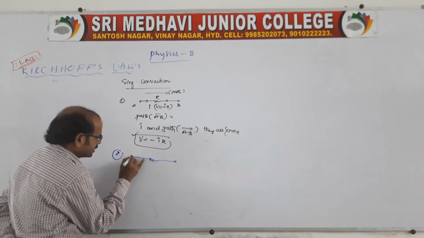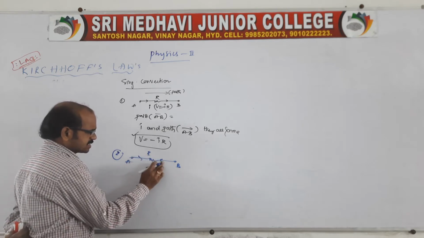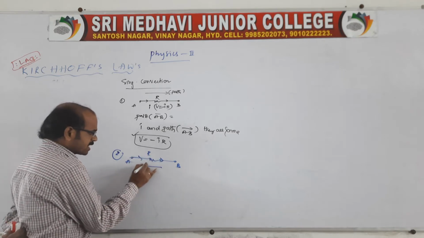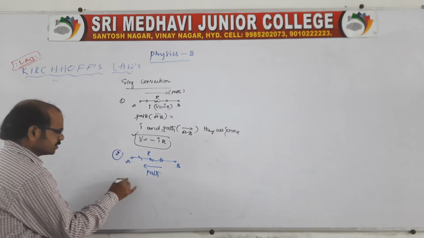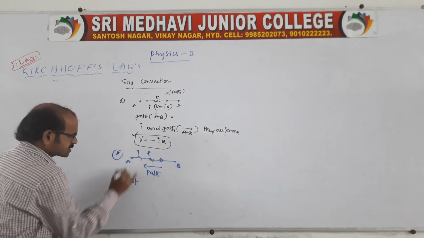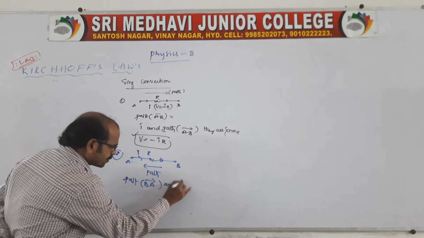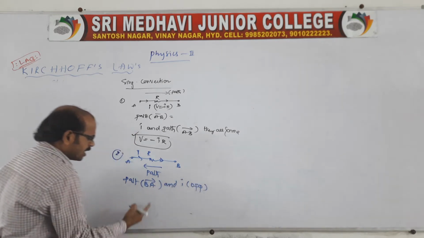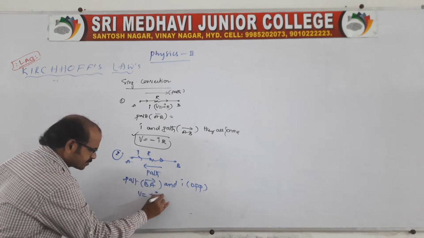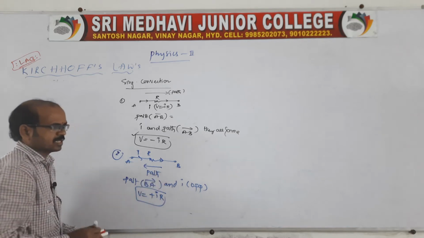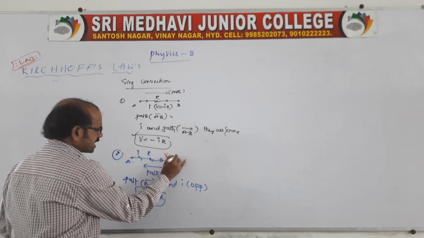Take the same thing, a resistance from A to B. The current direction is like this, but the path is opposite, that is, opposite to the current. The current is like this, and the path will be B to A. Here the path and the current are in opposite directions, so there will be a potential increase. This is a very important point. That is, V is equal to plus IR.